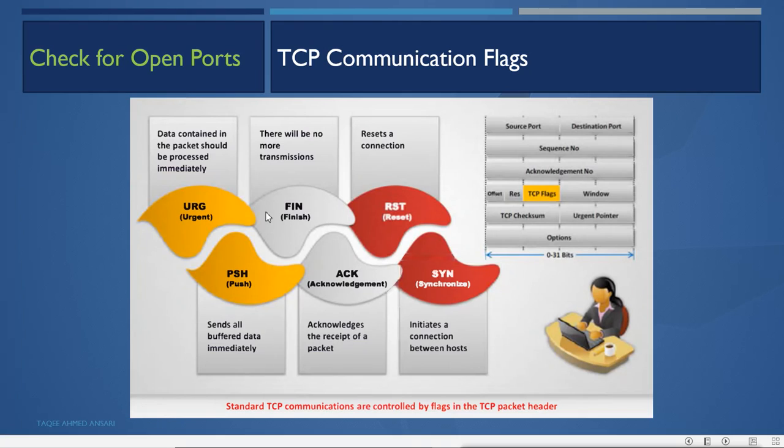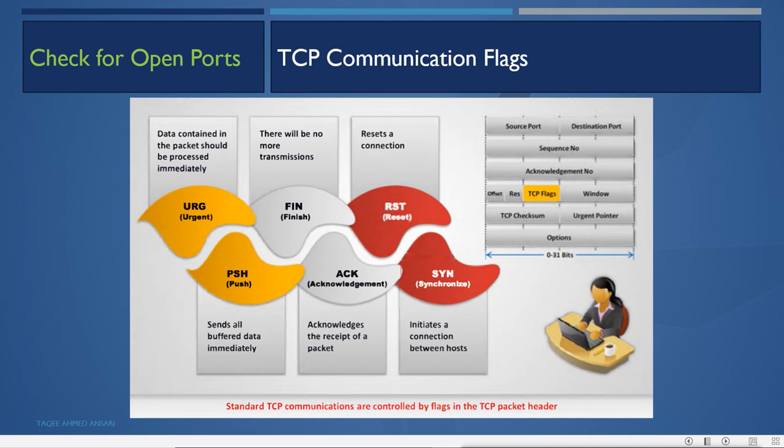Now suppose the data sending is already done. Now one machine has no data to send. What this machine will do is send a packet with the FIN flag, which means finish. That means it is saying that now I have finished sending the data. Now we can close the connection. Now I don't have to send anything.